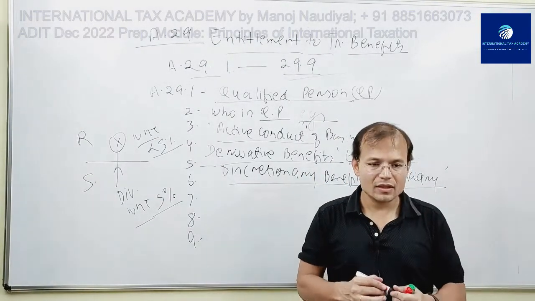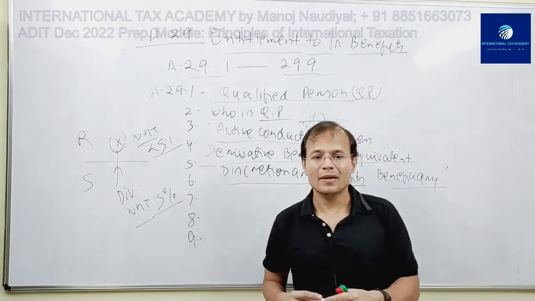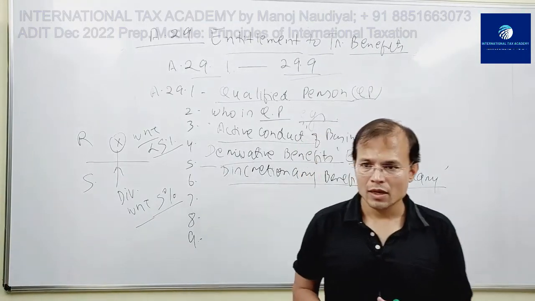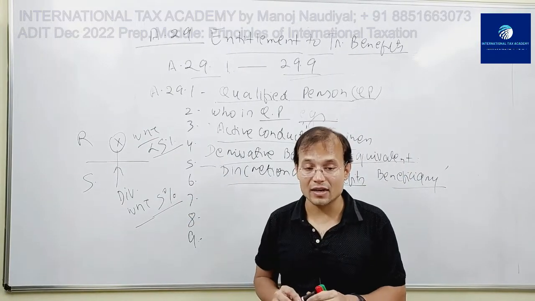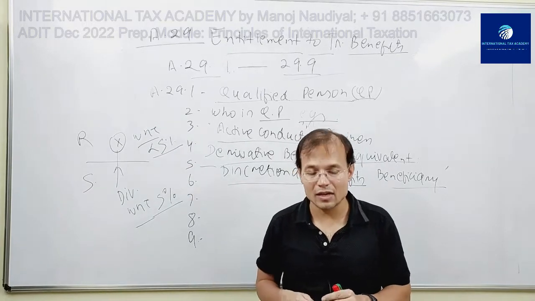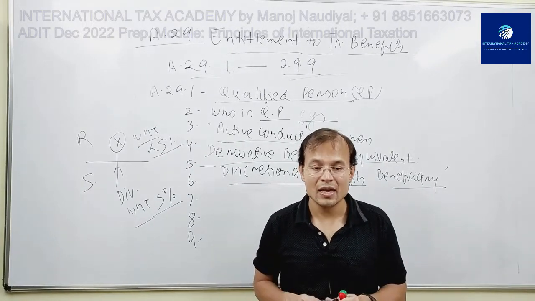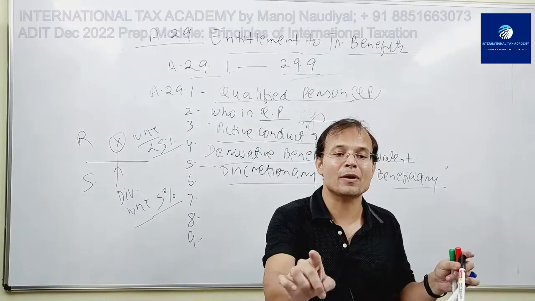But you should be able to explain to them that giving the treaty benefits, even though I'm not a qualified person, is in accordance with the object and purpose of the convention.